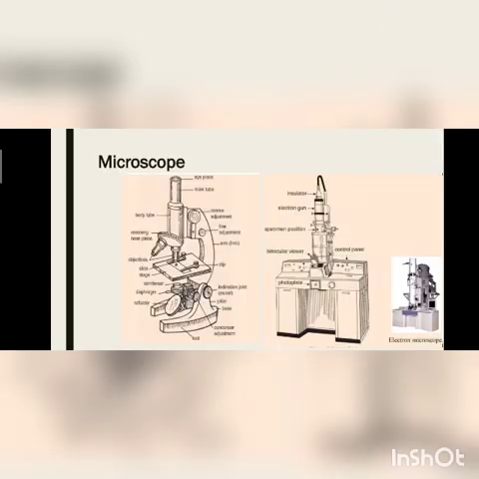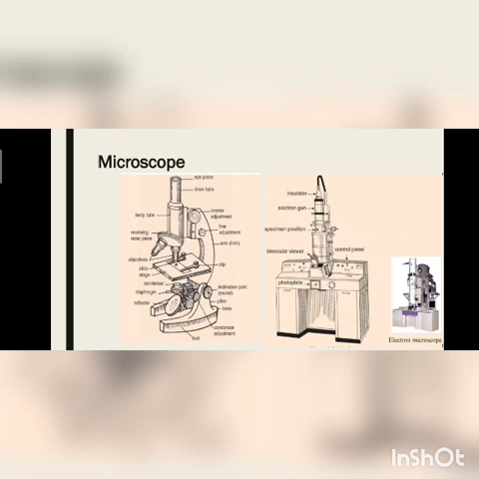Now, how to see or view a cell? We have two types of microscopes. First, you can see here, is the light microscope. This is a very common microscope. We can get the light microscope in our home also, in schools, colleges. And another one is the electron microscope.